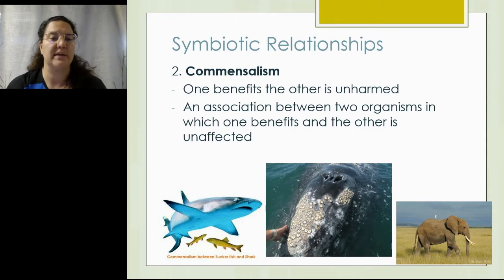Another relationship is commensalism. This is where one organism is unharmed and the other organism benefits. So this would be birds that eat insects that will be kicked up in the dust and from the grasses following the movement of animals, or barnacles that grow on whales because they can travel around the ocean and filter feed, but the whale isn't harmed, but the whale also doesn't benefit.